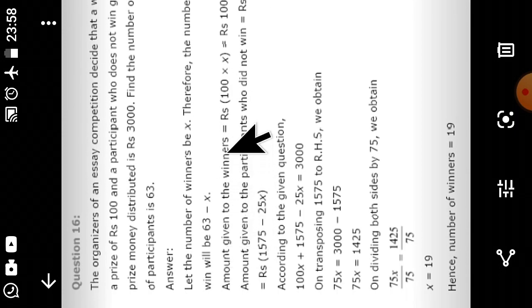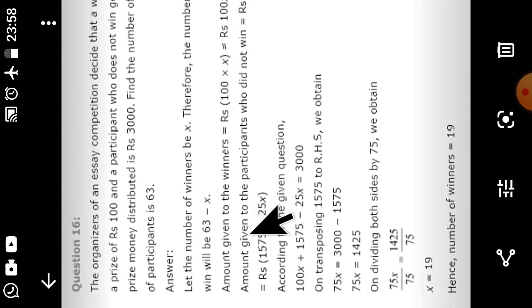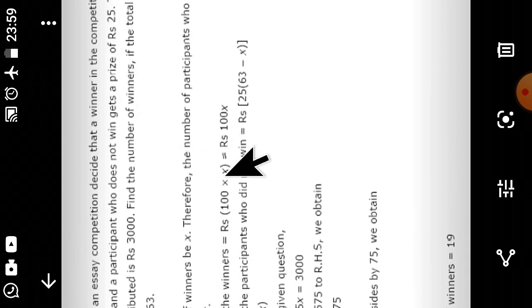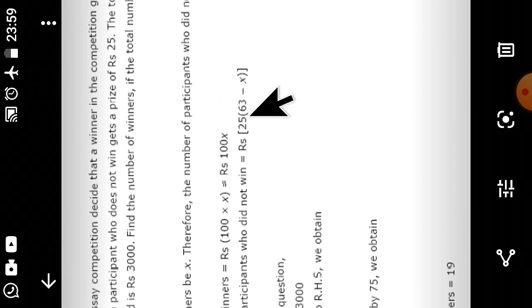Now, the amount given to winners is 100 into x, because x is the number of winners and 100 rupees is given to each one. So 100 into x is equal to 100x. The amount given to participants who did not win: 25 rupees is given to each participant, and there are 63 minus x who did not win. So 25 into 63 minus x will be 1575 minus 25x. Here 25 is multiplied by 63 and 25 is multiplied by x. So 1575 minus 25x. Now according to the question, what is given? The total prize money distributed is rupees 3000. So 100x plus 1575 minus 25x.